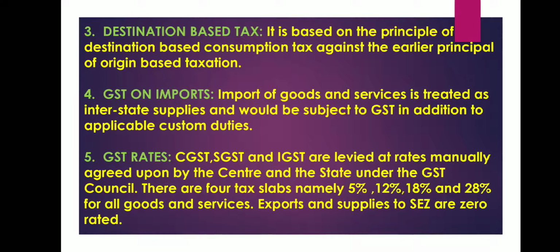Origin based tax means where the production is taking place, so the tax will be levied where the goods are being produced, whereas destination based tax is a tax which is levied where the goods and services are consumed. So this is the difference between destination based tax and origin based tax.